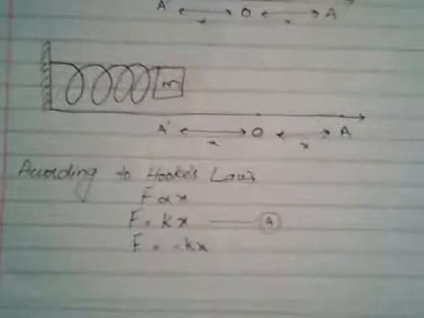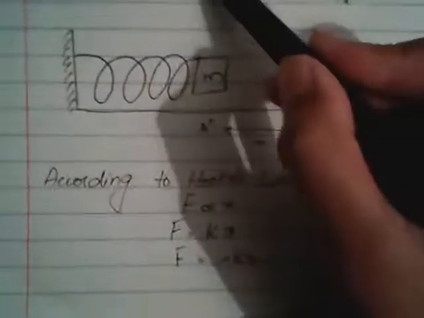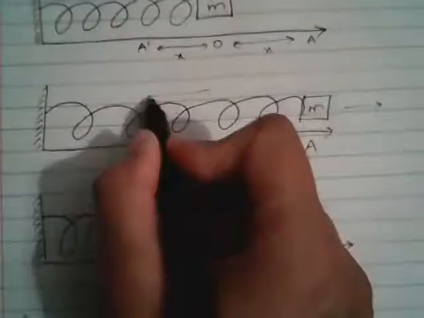Where did this negative sign come from? A force cannot be negative. So the negative sign here just determines that the force will be against the direction of the displacement. The force is applied here, but the direction of motion would be the other one. That's why we've put the negative sign here.